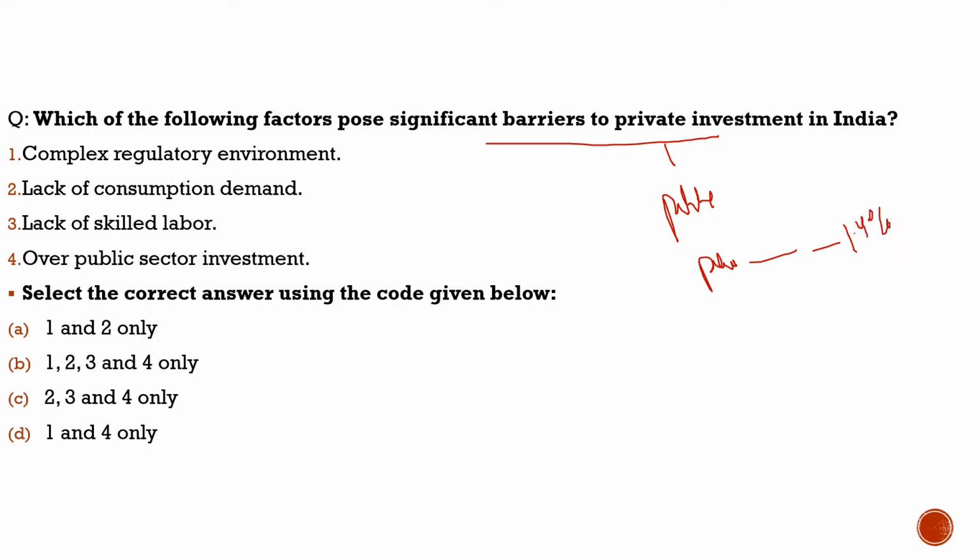And if we compare it with public investment, it has shown growth of approximately 11.8%. So we are seeing how much of a dip there is in private investment. For you, it is very important to understand that for the growth of the economy, private investment plays the major role.